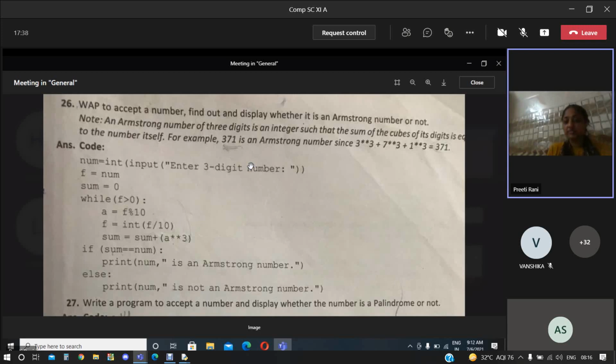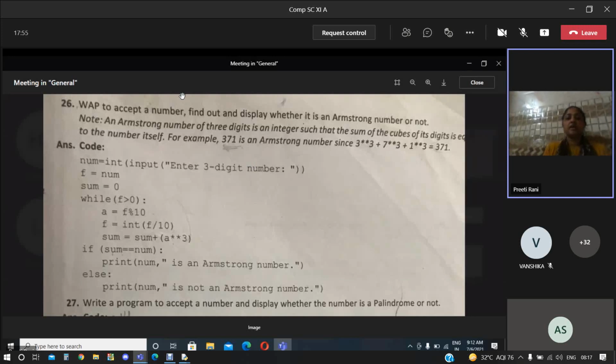No, it is not the same, ma'am. So if it is not the same, then this is not a palindrome. If I take 212, the reverse of 212 will be 212. It is the same as the previous number, so it will be your palindrome number.